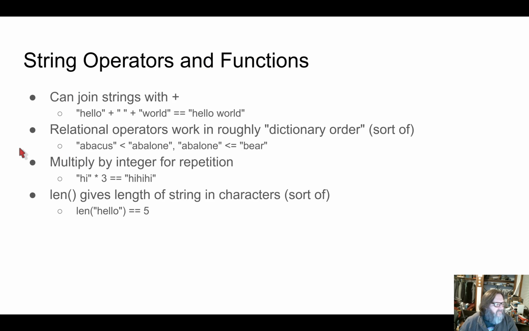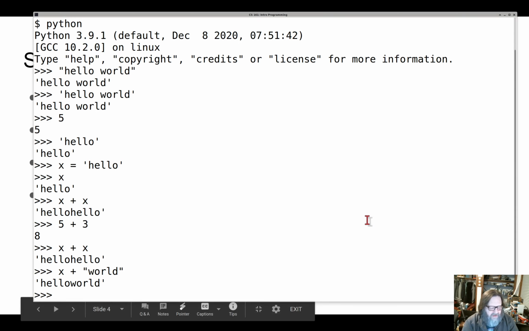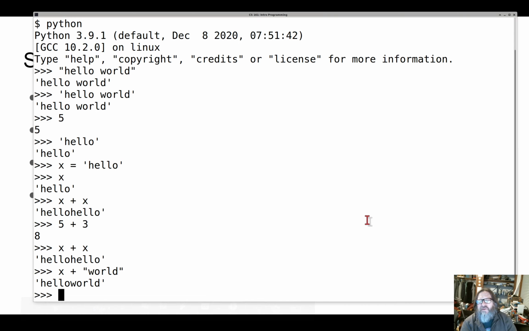And there's relational operators, just like there is in numbers. And here it sort of is dictionary order-ish. I say ish because it's really a dictionary with very simple rules by default. Dictionary ordering gets complicated when you consider multiple languages and that sort of thing.